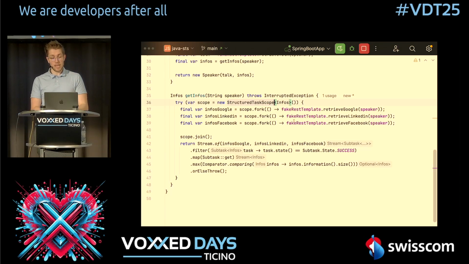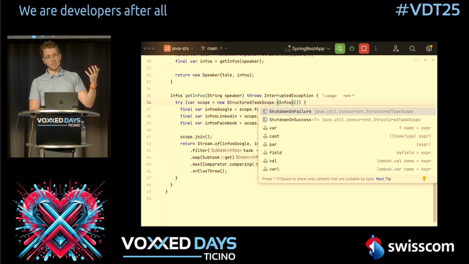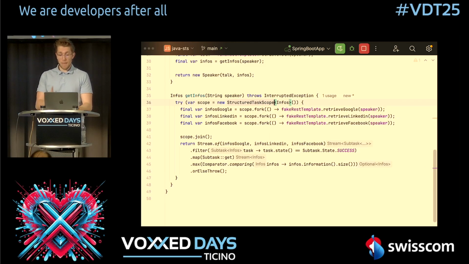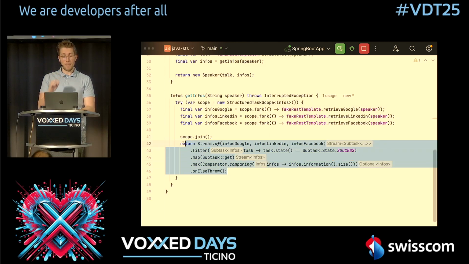So how can we do this? First, when you need a certain kind of structured task scope, there are 2 from Java themselves: shutdown on failure or shutdown on success. Shutdown on failure stops immediately when the first failure appears. Shutdown on success stops immediately when the first successful one happened. Shutdown on success is, for example, helpful if you call like 3 different endpoints, but you only want the first one, you want the fastest one, then you use this one. But in our case, this is not the case. We don't want the fastest one, but we want to have the best one here.